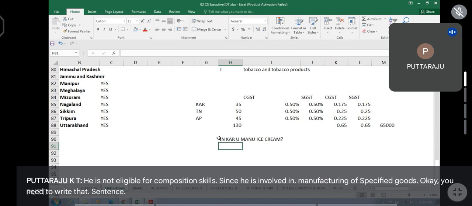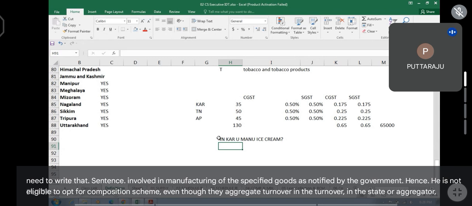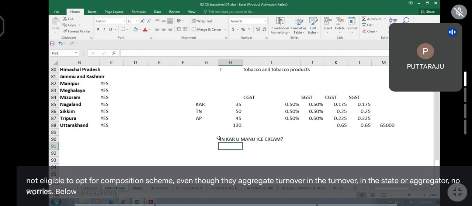Involved in manufacturing of the specified goods as notified by the government. Hence, he is not eligible to opt for composition scheme even though the aggregate turnover in the state is below the threshold limit of 1.5 crores.